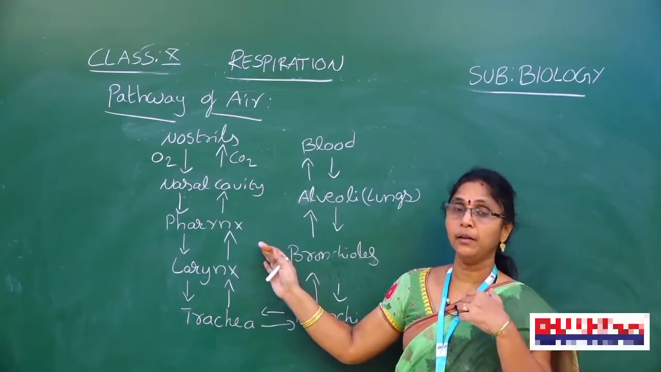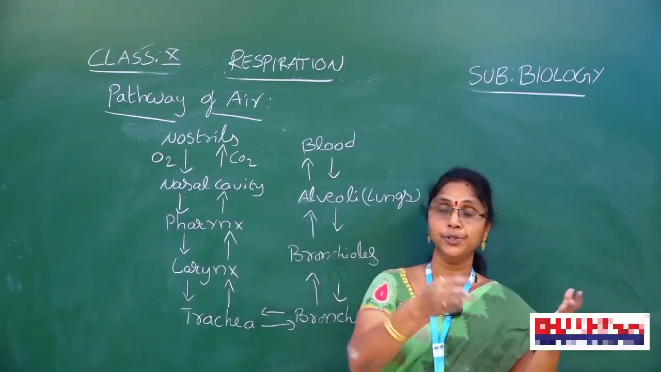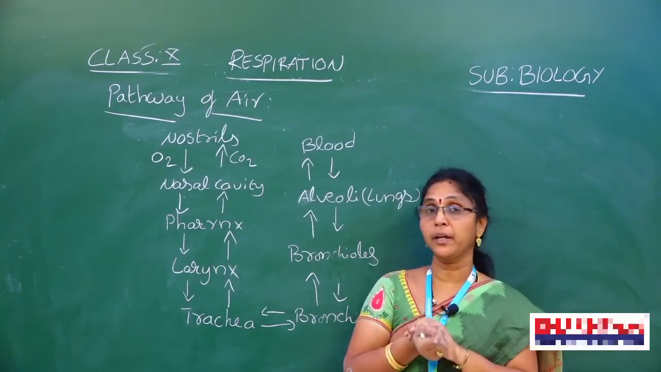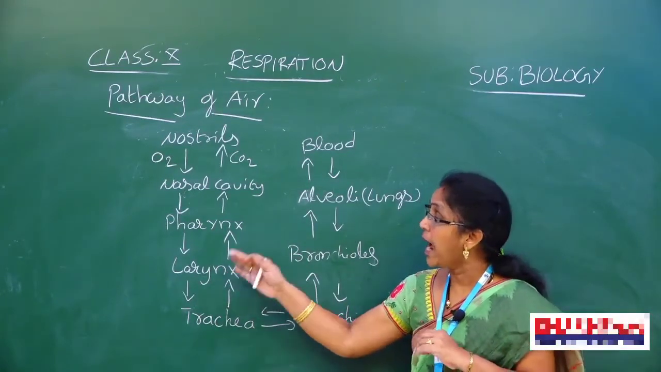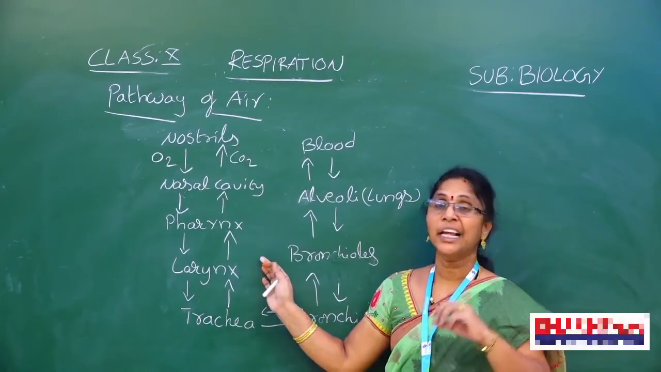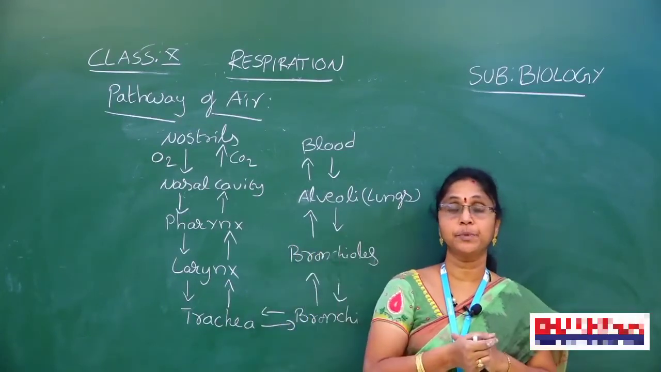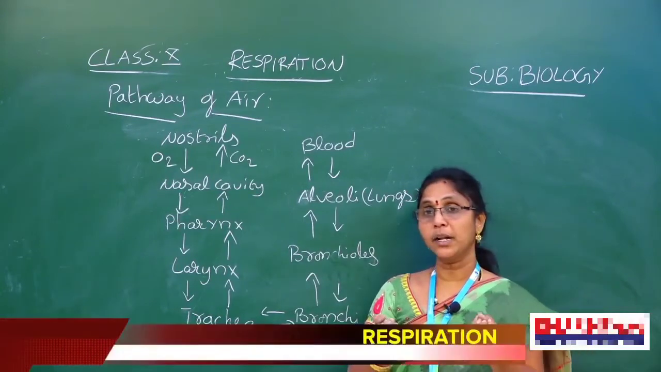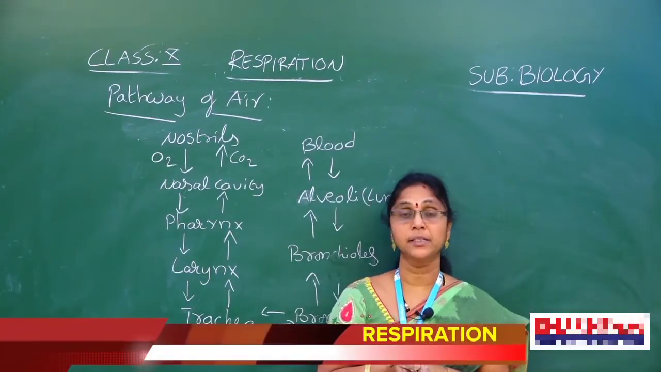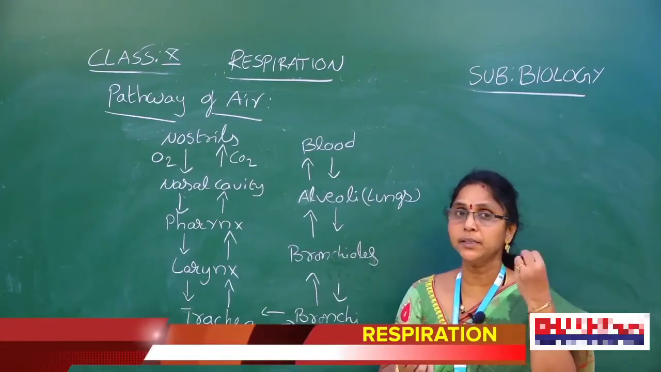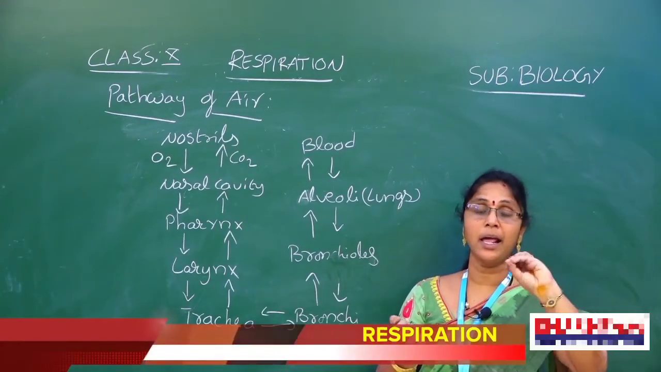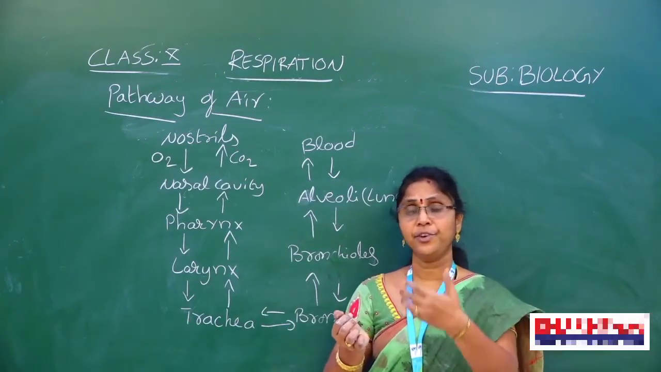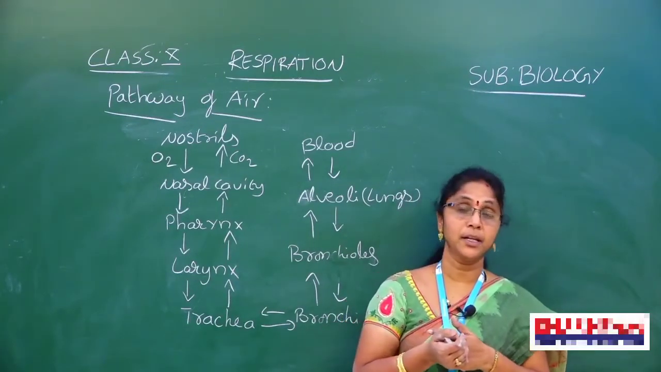When we are breathing, if food particles enter the windpipe, what happens is a choking cough occurs. That's why at the top of the larynx, a flap-like structure is present that acts as a valve or a lid, called the epiglottis. The function of the epiglottis is to allow air in one direction and prevent the entry of food particles.